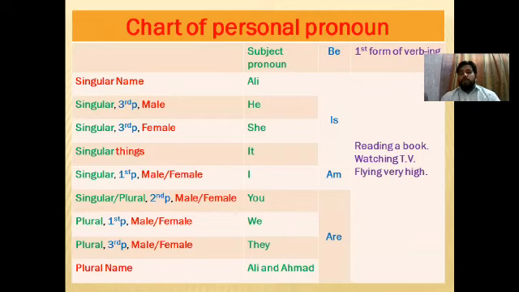So the subject pronoun or subject with a singular name: he, she, it, and with I, you, we, they, and plural names. With a singular subject, you will use is, and with I you will use am, and with a plural name, we, you, they, you will use are. After that, they are followed by the first form of the verb, and then we add ing with it. Like we say, Ali is reading a book, he is watching TV, it is flying very high.